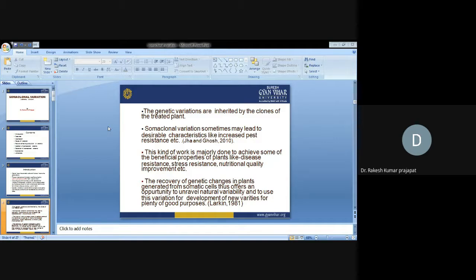So the recovery of the genetic changes in the plants generated from somatic cells thus offers a different class of opportunity to unravel the natural variability and to use this variation for development of new varieties. Plenty of good purpose. According to Larkin and Scowcroft, if we are getting such advantageous characters during tissue culture, these new traits can be used to develop new varieties, and can be transferred into different varieties.